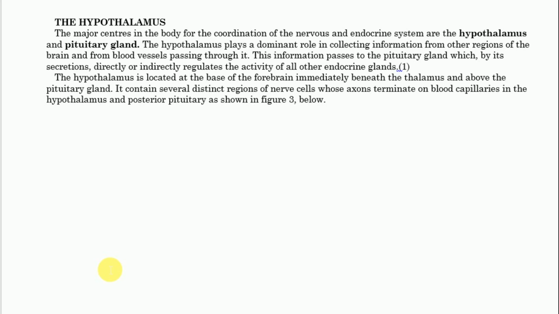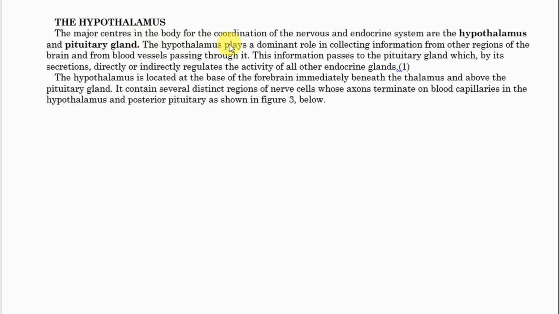the body as well. Now, what we are saying that the major center in the body for coordination of the nerves and the endocrine system are the hypothalamus and the pituitary gland. So we have these two parts of the brain, which are hypothalamus and the pituitary gland. These, they tend to coordinate nerves and the endocrine system. So, the only part of the body which is involved in coordinating nerves and the endocrine system is the hypothalamus and the pituitary gland. All of these, they are part of the brain.